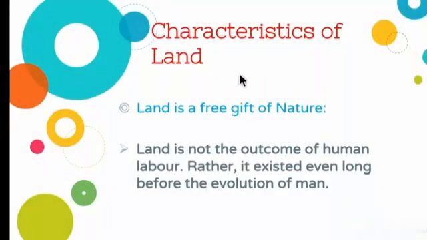Some of the characteristic features are, first one is the land is a free gift of nature. As we have seen earlier, the natural resources which are available on the land are freely available to man for consumption. So land is not the outcome of human labor. Land is not produced by human beings. It existed before the evolution of humans. So it is a free gift of nature.